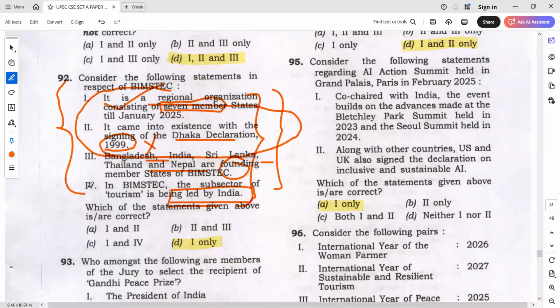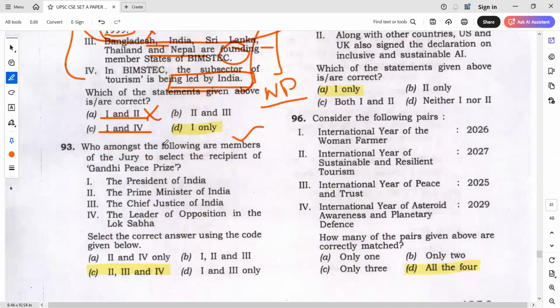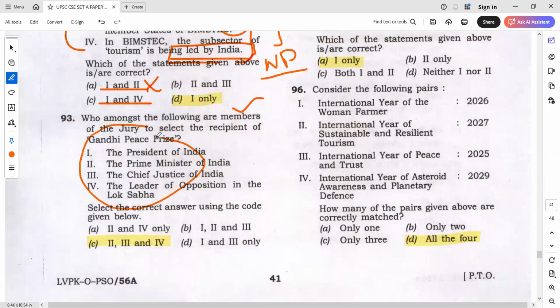Okay. So here, what is the most possible answer? If you know 7 members, 1 is definitely there and 2 cannot go. So 2 you can eliminate. What about 4? Will you select 4? Led by India. BIMSTEC subsector tourism is led by India. Obviously, it will be not plain. So the best possible answer here will be 1 only. And accordingly, you can answer. Okay, here also, generally in committees, how many members should be there?